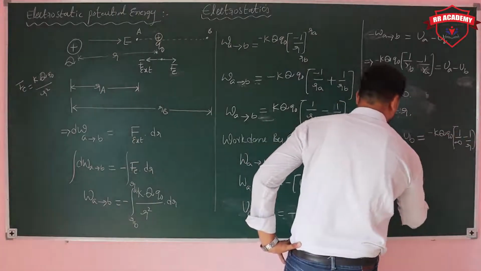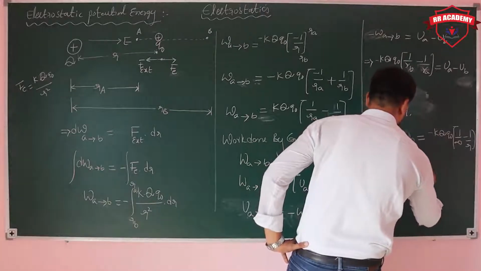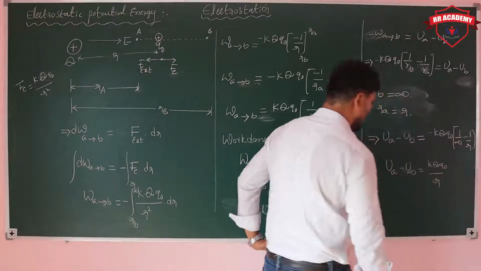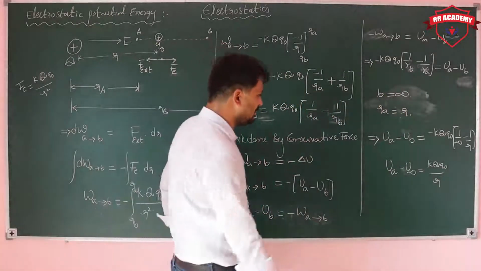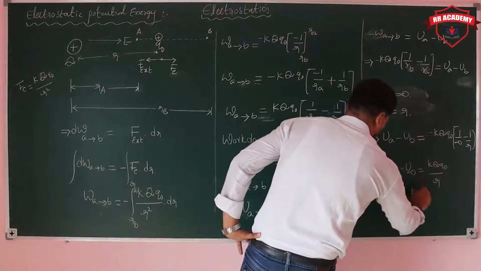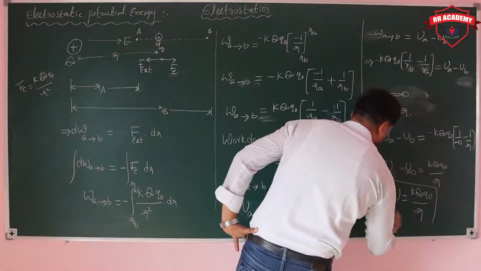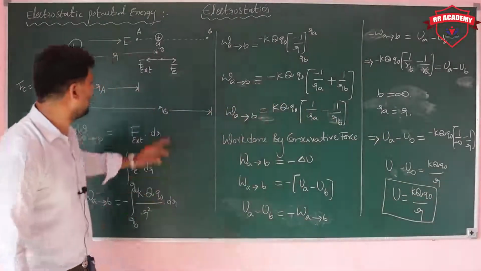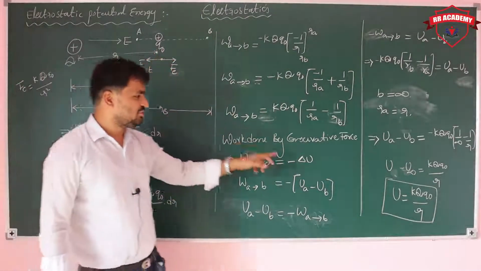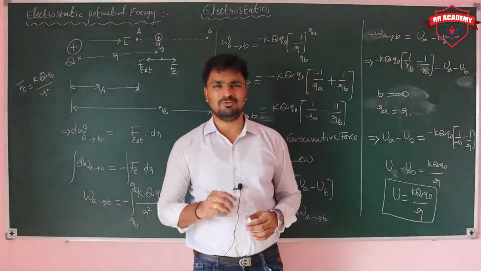So then UA minus U at infinity is equal to K Q0 upon R. Wherever you are considering the potential energy, it is simply K Q0 upon R. This is the potential energy of the charged particle when we are taking it from infinity to a point R. The potential energy is K Q0 upon R.